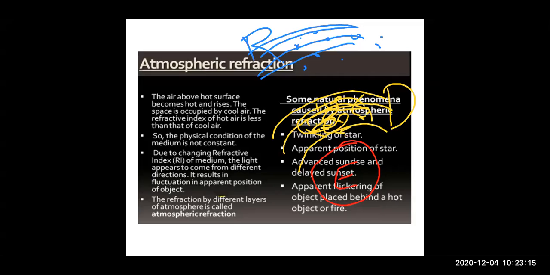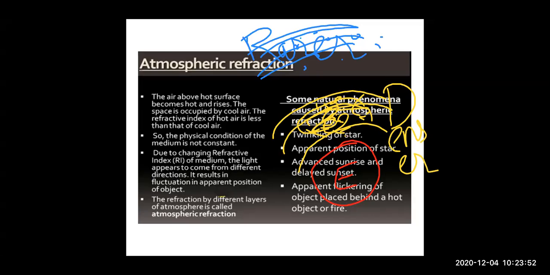Okay, children. So from this we can say that the atmospheric layers which are very close to the earth are optically denser, and the layers which are far from the earth are optically rarer. Okay, children. So we got here two media.